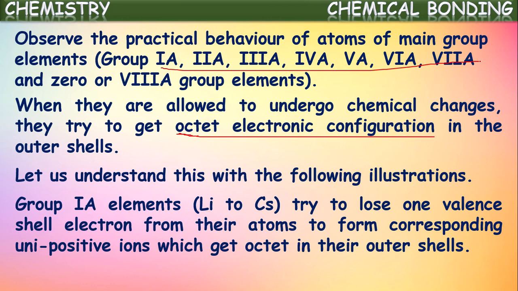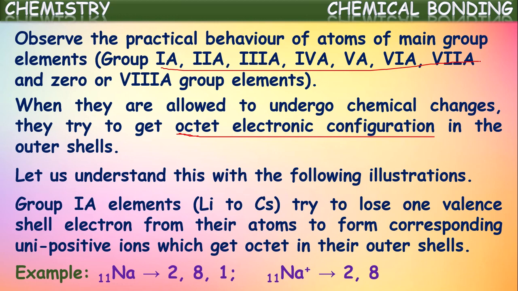By losing one electron, they get the octet configuration of the nearest noble gas. For example, sodium configuration is 2, 8, 1, which means in the outermost shell it has only one electron. If it loses this electron, its configuration becomes 2, 8, which is the stable electronic configuration of the nearest noble gas neon.